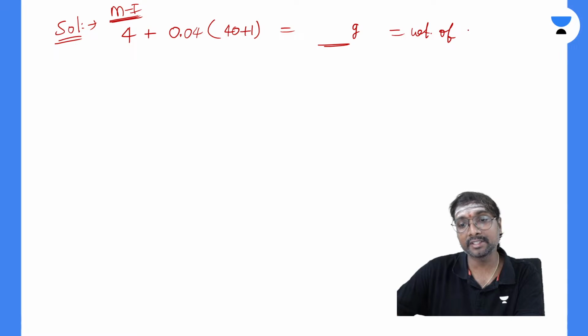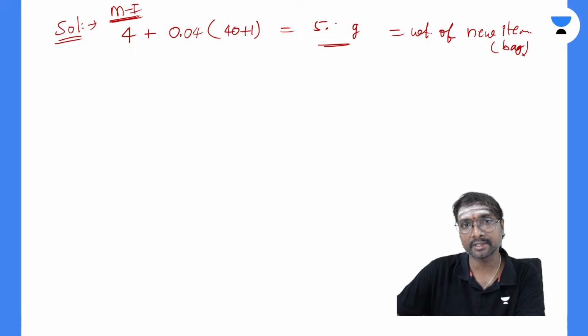This is the weight of this new item, right? What is the weight of this new item? If you just observe, the weight of this new item is nothing but your bag, na? Yes or no? It is 5.64 grams, you can say, right? That is your method 1.